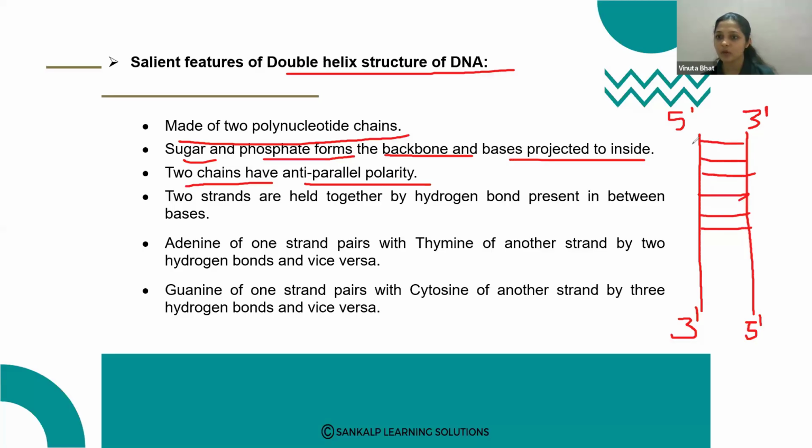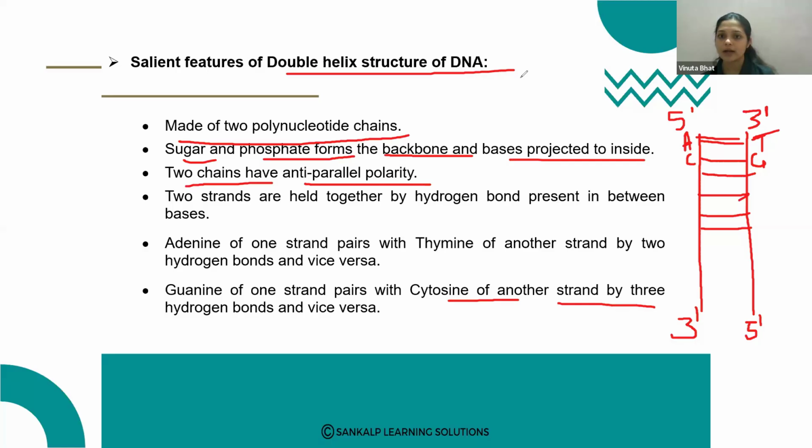Here, always in the DNA, the nucleotide which contains adenine pairs with thymine, always A-T, and C, cytosine, with guanine, A-T-C-G. Adenine always pairs with thymine with 2 hydrogen bonds, and guanine of one strand pairs with the cytosine of the other strand by 3 hydrogen bonds.